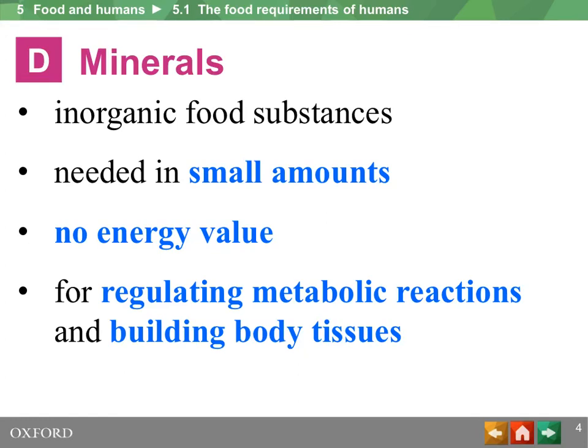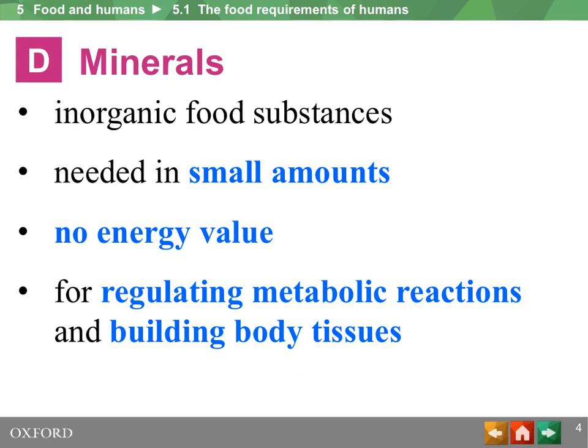Minerals are inorganic food substances. They are needed in small amounts compared with carbohydrates, lipids, and proteins. We need more proteins, more lipids, and more carbohydrates because they can provide energy, and proteins particularly can provide building blocks for growth. And we need more of these. But compared with these major food substances, minerals are needed in smaller amounts.